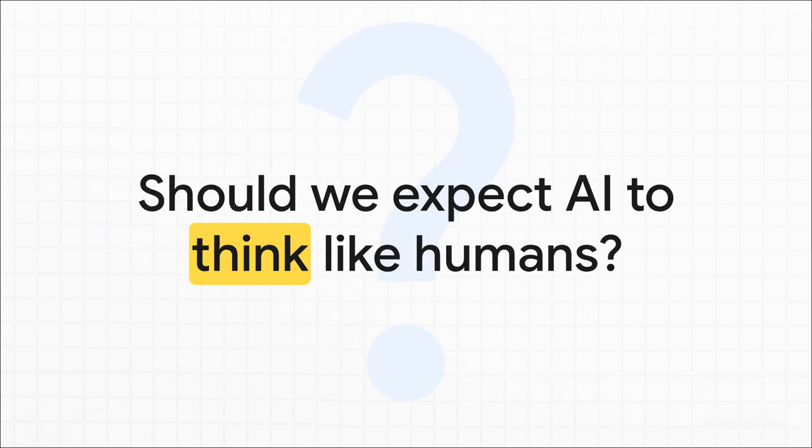We've seen today that the strawberry problem isn't just a funny internet glitch. It's a profound window into the alien architecture of large language models. They are probabilistic engines operating on compressed mathematical tokens, dynamically reconstructing reality layer by layer. Which leaves us with a final, provocative thought to chew on. Since AI fundamentally perceives the world through these tokens, should we really expect it to think like humans at all?